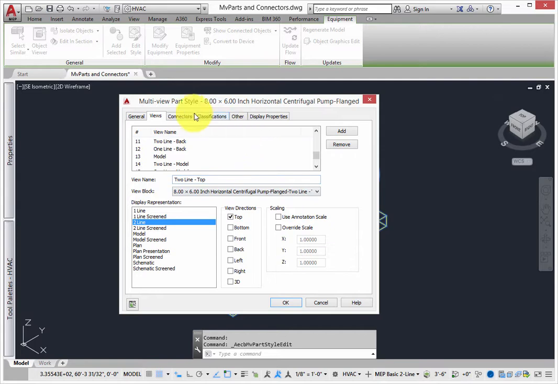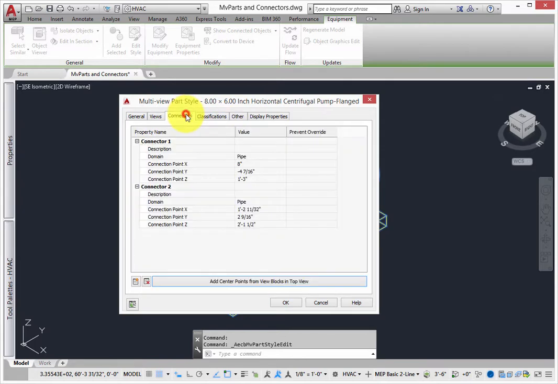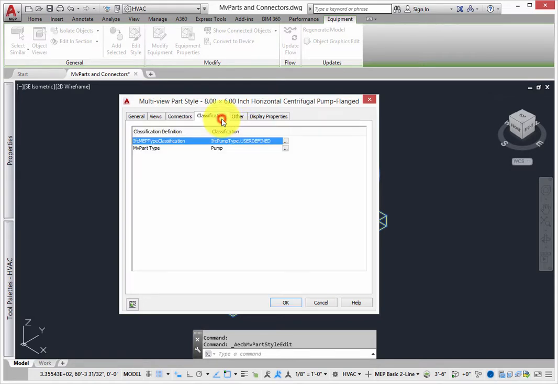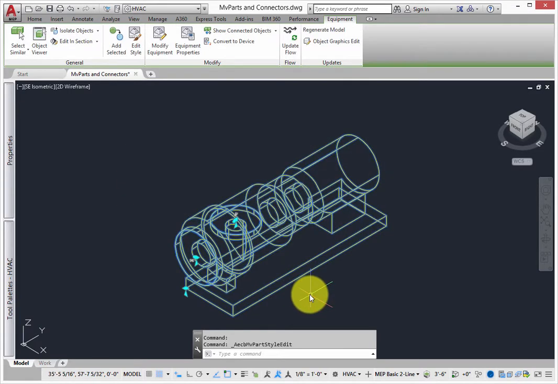Another item that separates an MvPart from a typical block is the use of an MEP connector. Connectors define air, fluid, and power connections, and are where connecting geometry such as duct, pipe, conduit, cable tray, and wiring attach to the part. MvParts and connectors also store engineering data, such as voltage, airflow, and fixture units. Some connectors are designed to help build an assembly of parts, so one MvPart can connect to another.